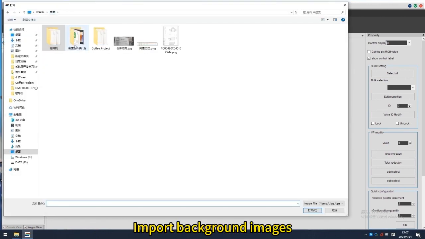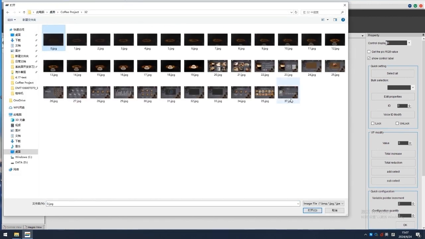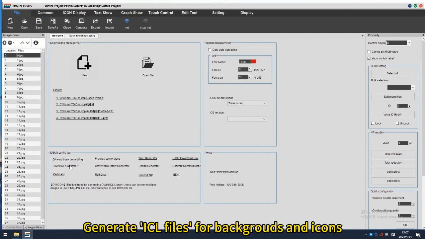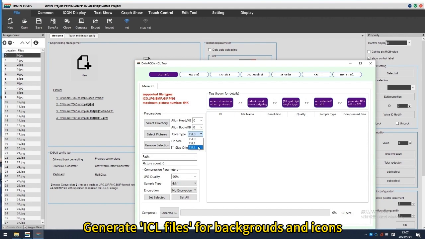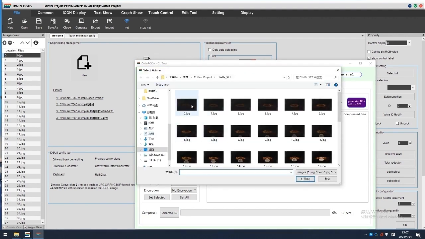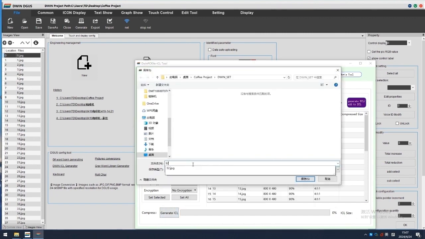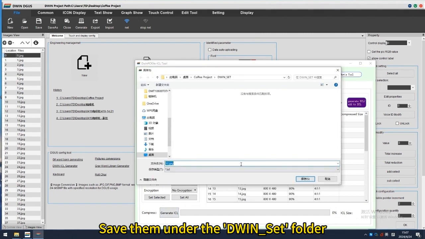Import background images. Generate ICL files for backgrounds and icons. Save them under the DWIN set folder.